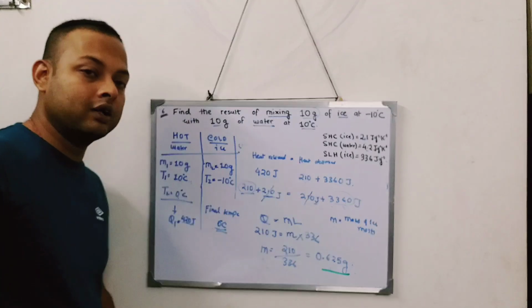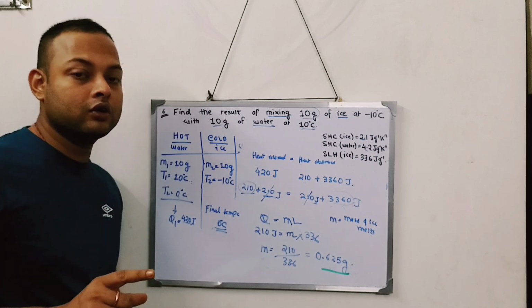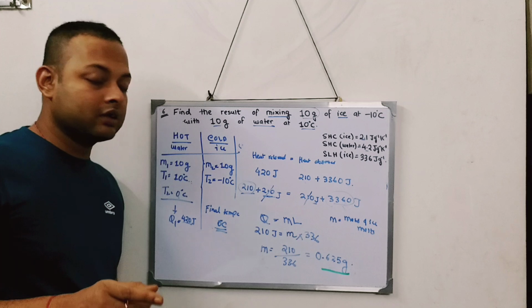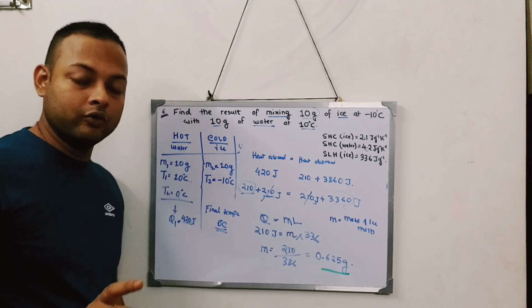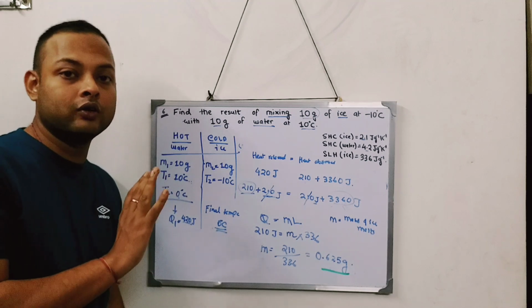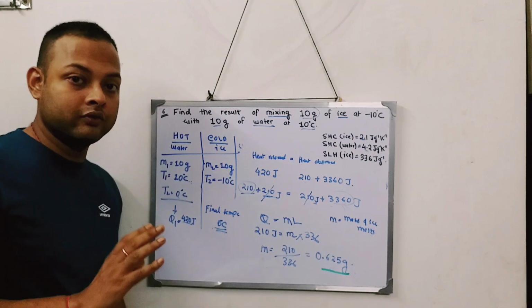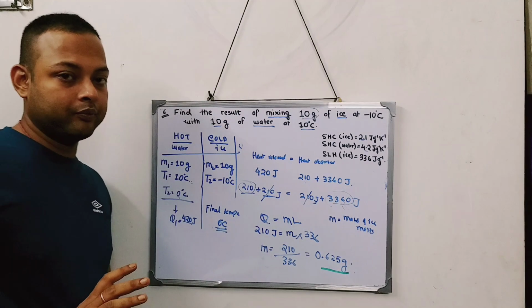I hope you understood the sum, but I'm telling you this sum is a little tricky. If you haven't understood, please watch the video once more. And you also have to watch all the previous videos, then only will you understand what is happening in this sum.